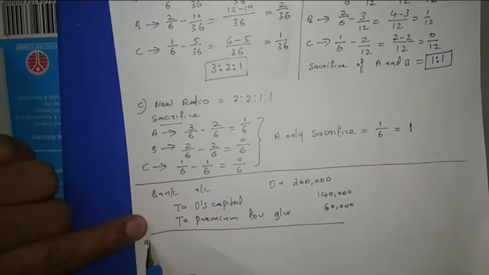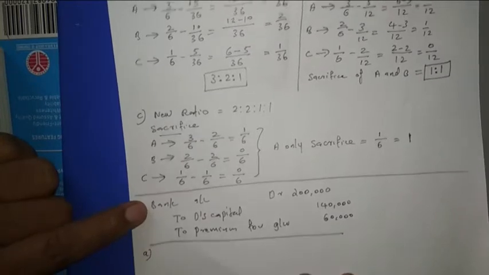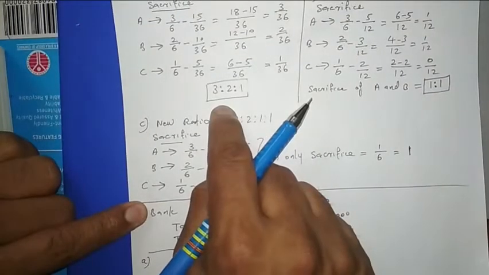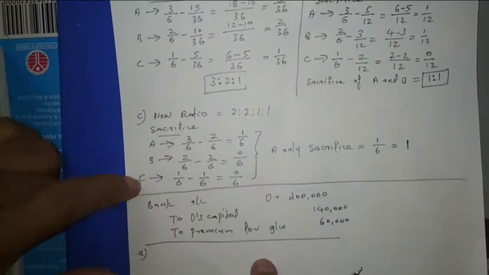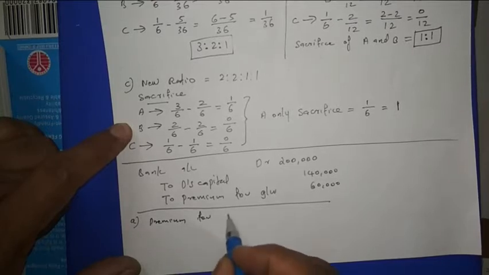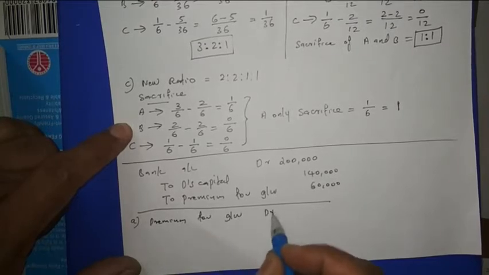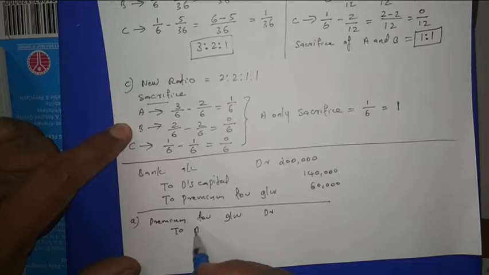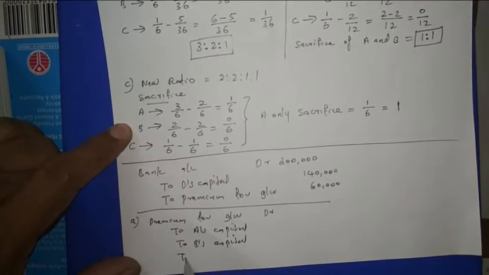For case A, what entry will we write? This is the sacrifice. So the entry will be premium for goodwill account debit to A's capital, to B's capital, to C's capital.